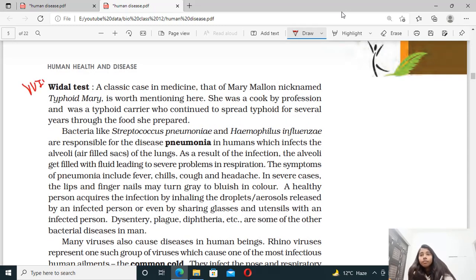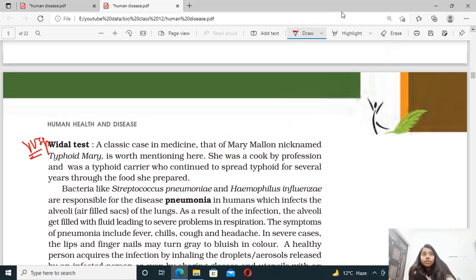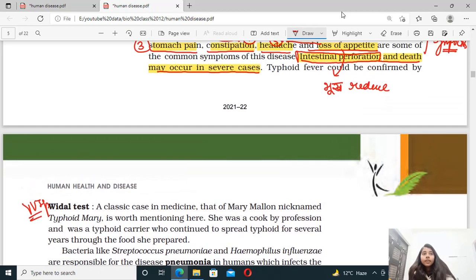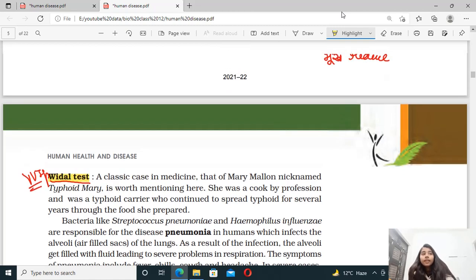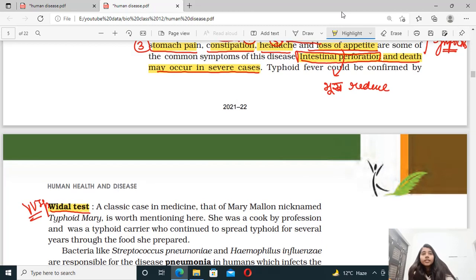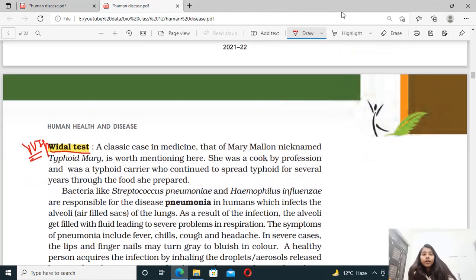This is very important, which test do we conduct in order to confirm typhoid? By which test do we confirm typhoid? So typhoid fever can be confirmed by the Widal test. This is the Widal test, right? This name is very important. So in order to confirm typhoid, we use the Widal test, correct? This is again a very important line, that typhoid is confirmed by the Widal test.